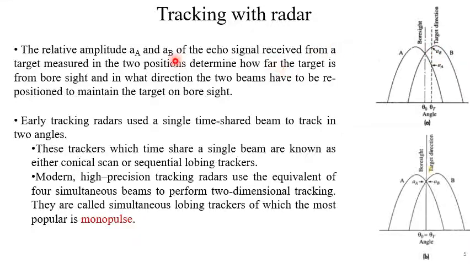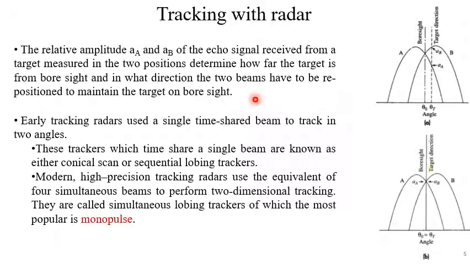The relative amplitude AA and AB of the echo signal received from a target measured in the two positions determine how far the target is from the bore side and in what direction the two beams have to be repositioned to maintain the target on bore side.